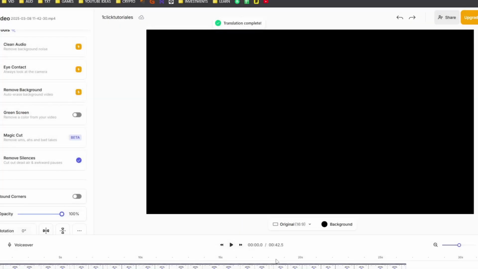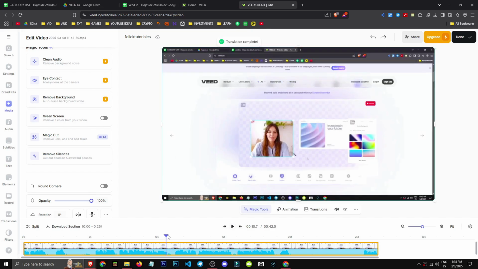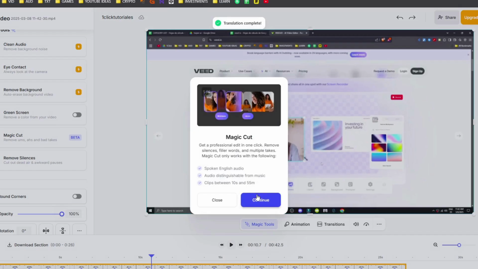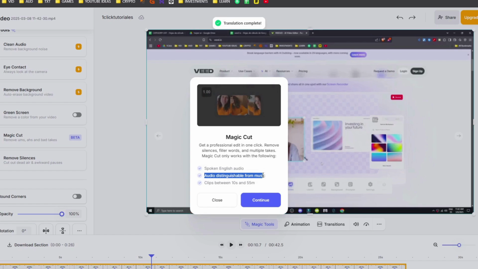We can remove onomatopoeias with beat.io, like I just did. Basically, we select this video here, then click on Magic Cut, which removes the ums, ahs, and bad takes. We click here and continue. It asks for English audio, clear speech separate from music, and clips between 10 seconds and 55 minutes.